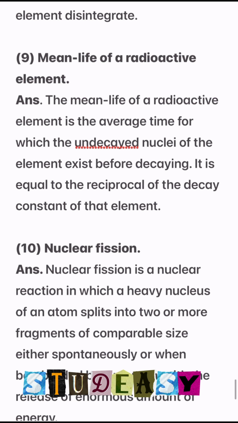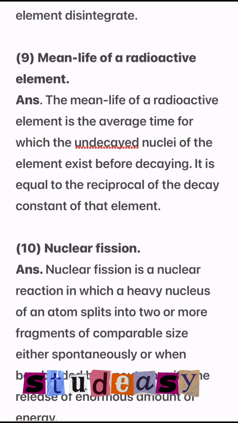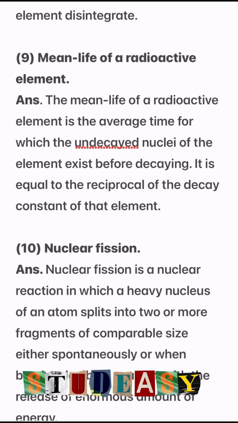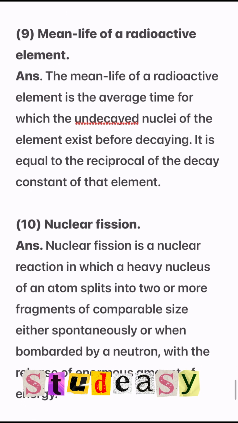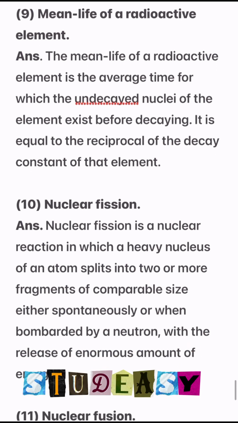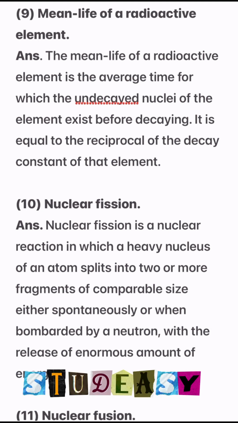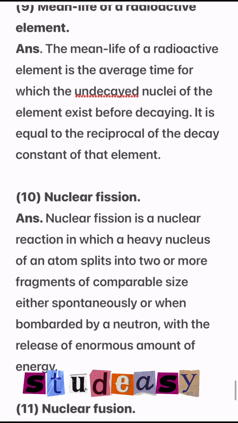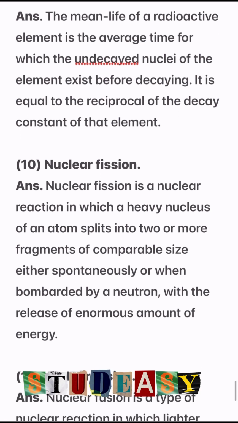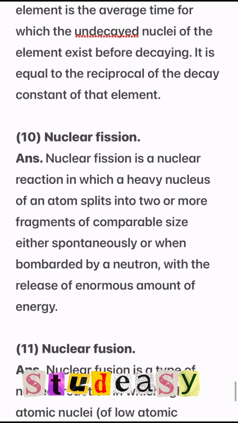Number 9, mean life of a radioactive element. The mean life of a radioactive element is the average time for which the undecayed nuclei of the element exist before decaying. It is equal to the reciprocal of the decay constant of that element.